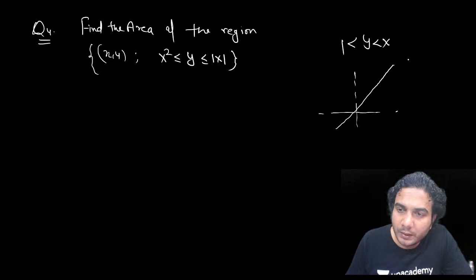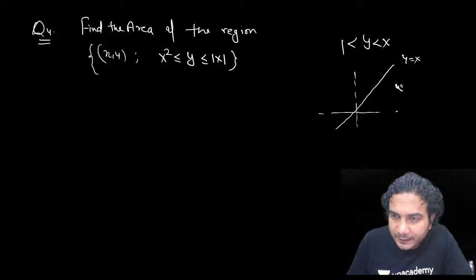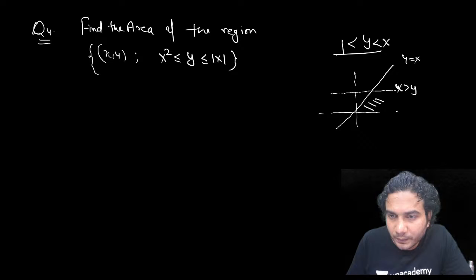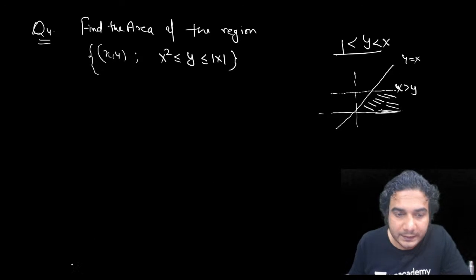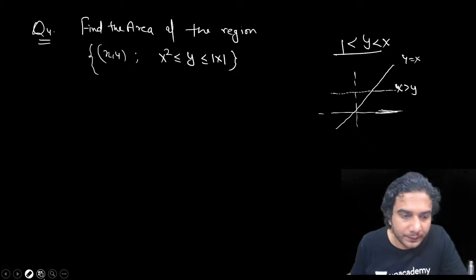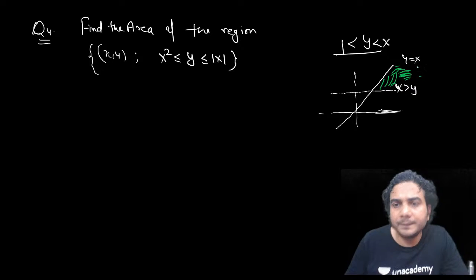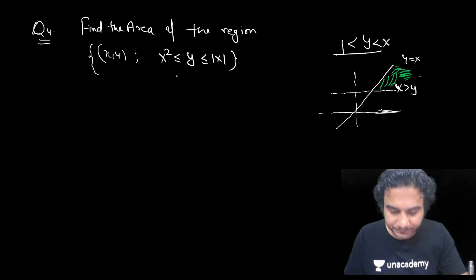This is y is equal to x. In this region x is greater than y, okay, and y is less than 1, that means below this line. So these inequations represent this region: y is less than 1 and y is greater than 1, I'm sorry, y is greater than 1. Greater than 1 means above this line, the line y equals 1, and below the line y is equal to x, right. So between these two it is open, but in this it will be closed. Try this one.